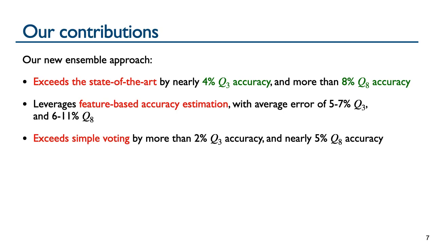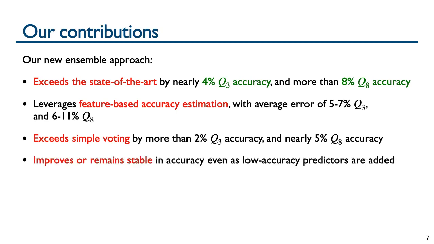Our Ensemble outperforms the accuracy of simple voting by more than 2% for 3 states and nearly 5% for 8 states. A unique aspect of our Ensemble approach is that as the number of predictors in the Ensemble increases, the Ensemble accuracy does not degrade, even as low accuracy predictors are added.